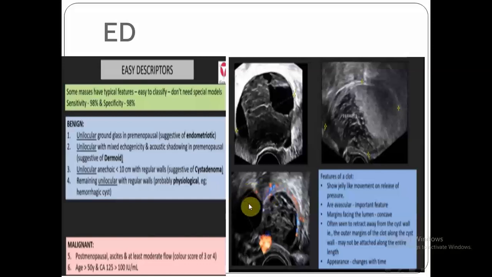And if we follow this cyst, what will happen? It will disappear or it will change in size. These are the 4 main unilocular structures with specific characters that go with benign.